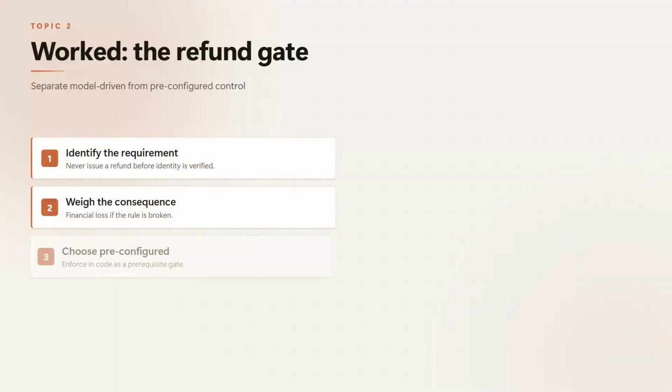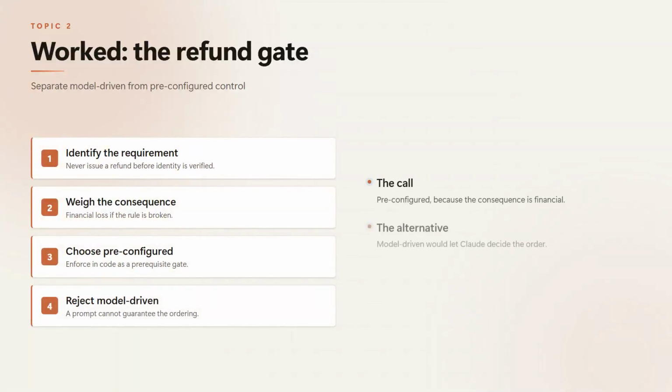Take the second requirement: never issue a refund before the customer's identity is verified. You look at this and ask, what happens if it goes wrong? The answer is financial loss. Money leaves the business to someone who should not get it. That consequence means you cannot leave this to a prompt. So you choose pre-configured control. You write code that checks identity first and blocks the refund tool until that check passes. The alternative is letting Claude decide the order. That loses because even a well-prompted model has a non-zero failure rate, and on a financial gate, 0 is the only acceptable rate. The other 2 requirements are on the page, but this one teaches the line.